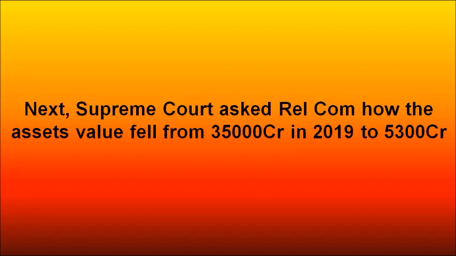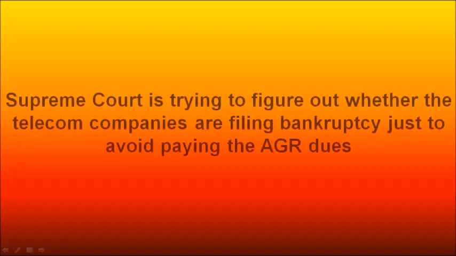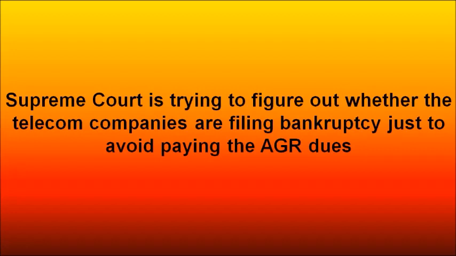Reliance Communications, in a later statement, showed that its assets fell from 35,000 to 5,300, which is 30,000-plus crores, a very big number, and everyone was in shock after hearing this, because generally these kinds of companies are very strong, and there are very few chances that they will fall so much on the downside. So it was, as I said, a shocking factor to everyone, and the Supreme Court was trying to figure out